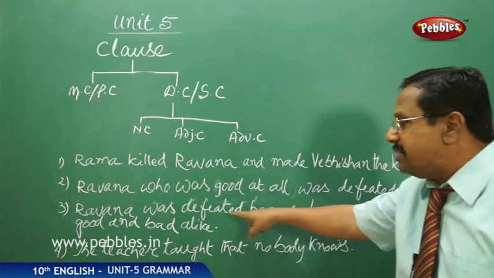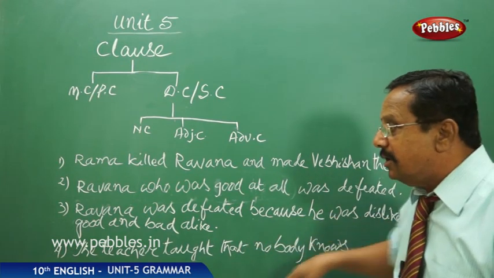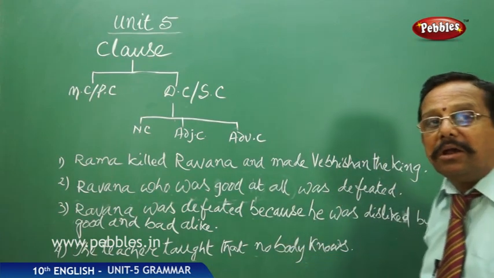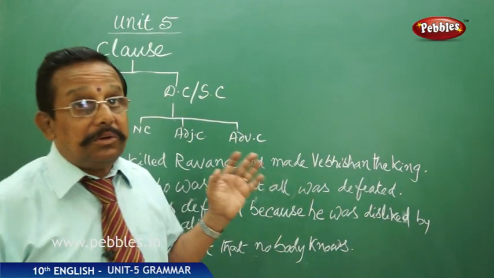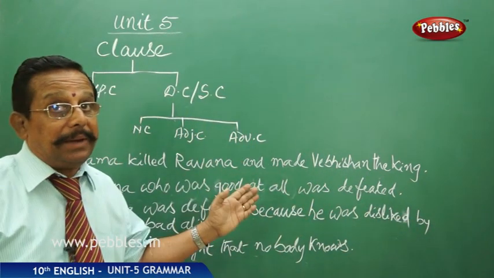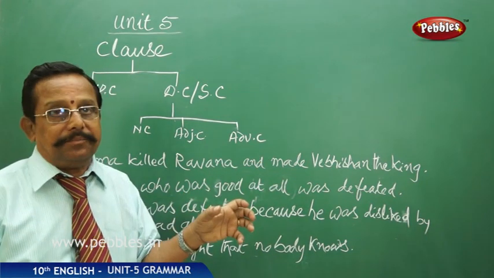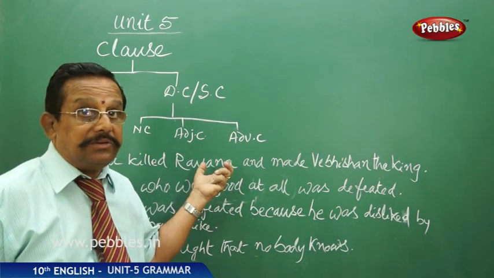Ravana was defeated, once again a clause, and because he was disliked by, it is a clause. The teacher taught, it is a clause. That nobody knows, it is a clause. We have separated each and every sentence into their own separate clauses because of the presence of the verb and its meaning. Okay.